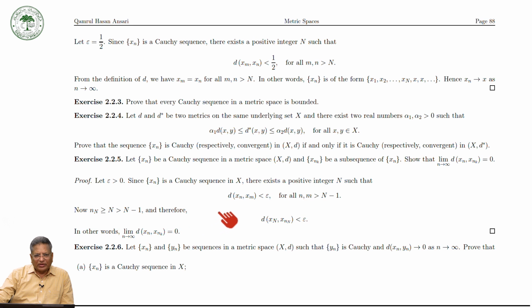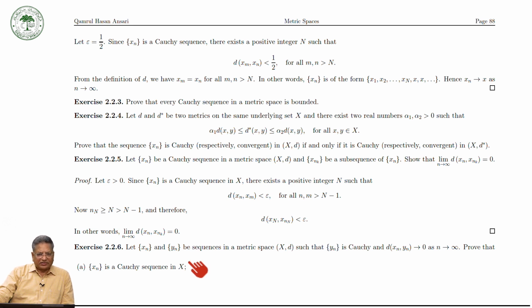Therefore you can take m equal to capital N, and this is your n. So this is less than epsilon. It means that the limit of this is equal to 0. So this way you can prove.